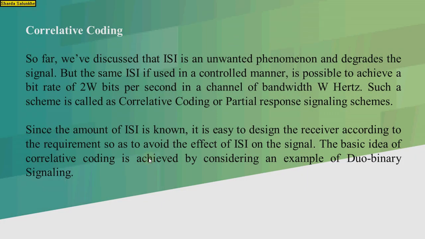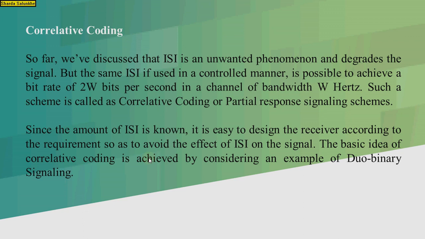Correlative coding. As we know, intersymbol interference is an unwanted phenomenon and degrades the quality of the signal. But if the intersymbol interference is used in a controlled manner, it is possible to achieve a bit rate of 2W bits per second in a channel bandwidth of W Hz. Such a scheme is called correlative coding or partial response signaling scheme. So in correlative coding, we can control the intersymbol interference to achieve double the bit rate in a single channel bandwidth W Hz.